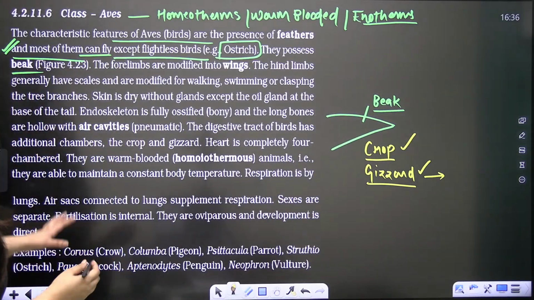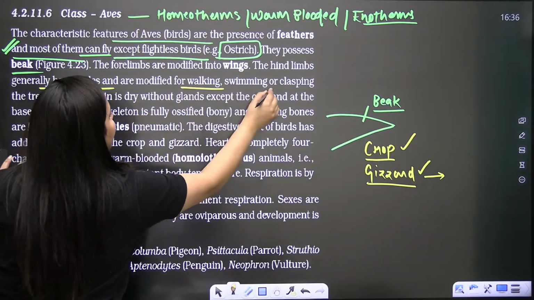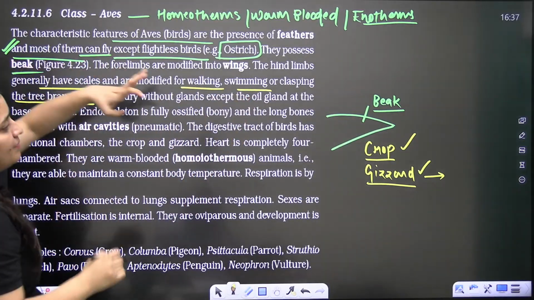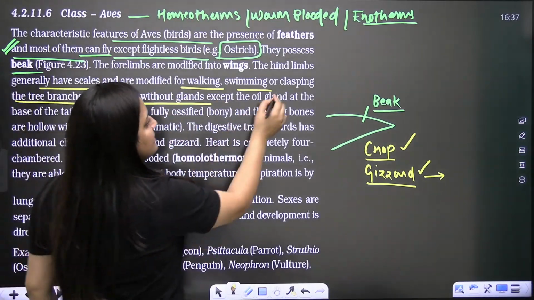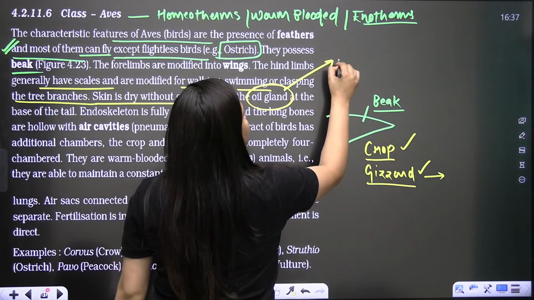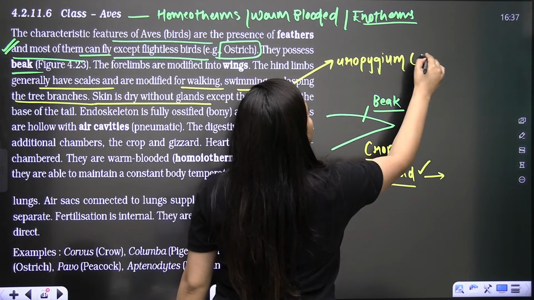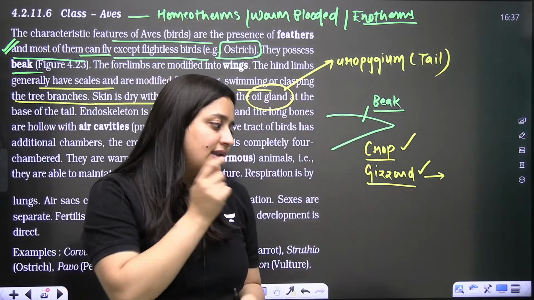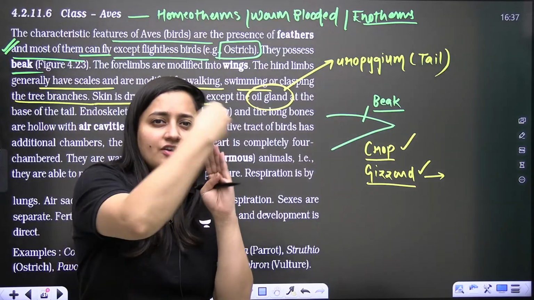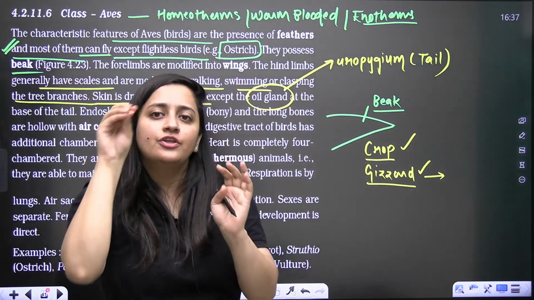In their case, the hind limb will have the scales, which is modified for walking, swimming, or clasping the tree branches to hold them like this. The skin is dry, without glands. They just have one oil gland, also known as tail gland, which is also known as uropygium. Sometimes birds bend their neck and try to touch their tail feathers and then their body.